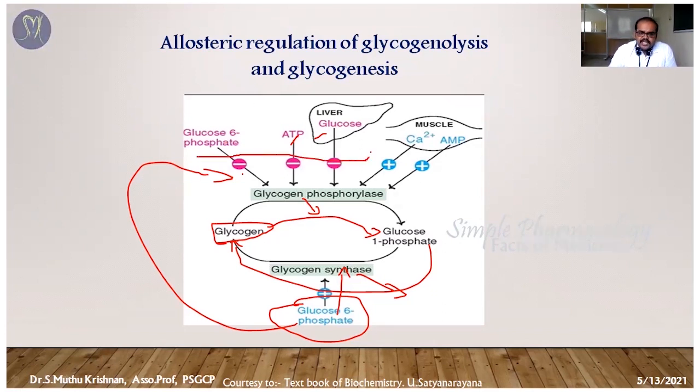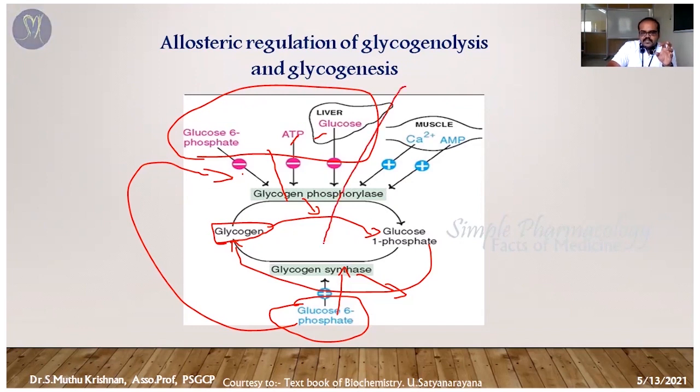So glycogen breakdown is not mandatory at that time. These three things inhibit the glycogen phosphorylase enzyme, and because of that mechanism, glycogen is not broken down into glucose.